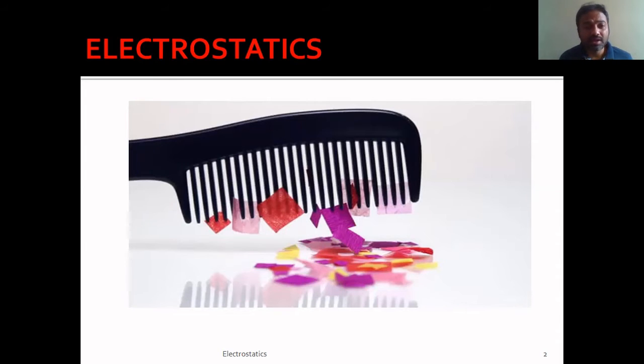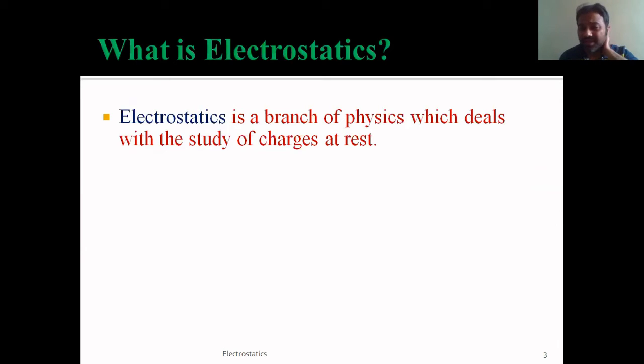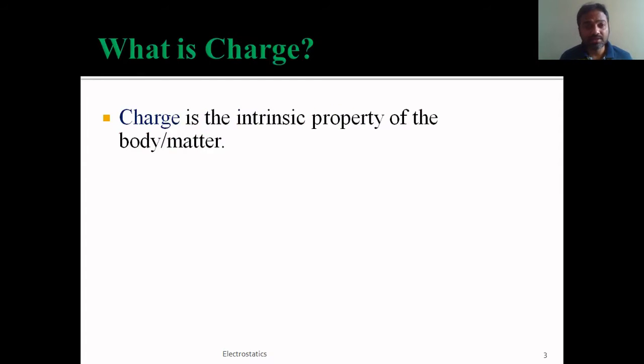Anyway, let us go on to our next slide. So let us first know what is electrostatics. Our chapter is electrostatics, right? So first we try to know what is electrostatics. It is a branch of physics which deals with the study of charges at rest. That means in this chapter we study about the charges which are static, which are not moving. That branch of physics we call electrostatics. Since this definition consists of the term charge, we also have to know what is a charge. So that we discuss in our next slide.